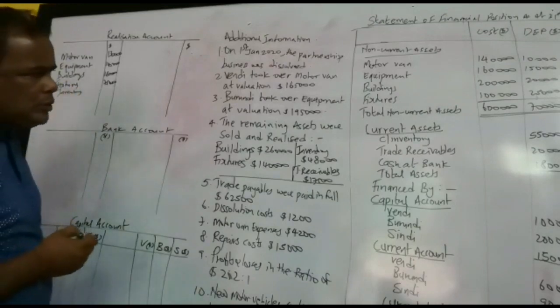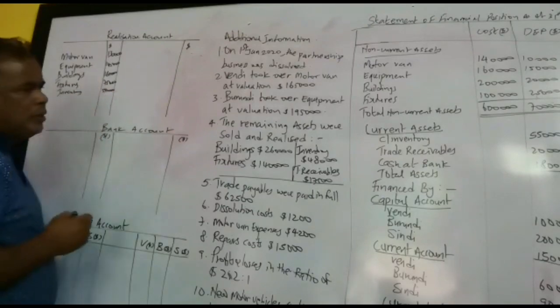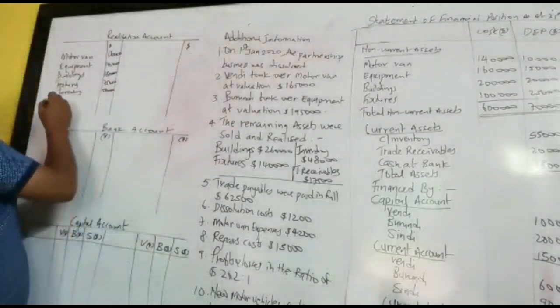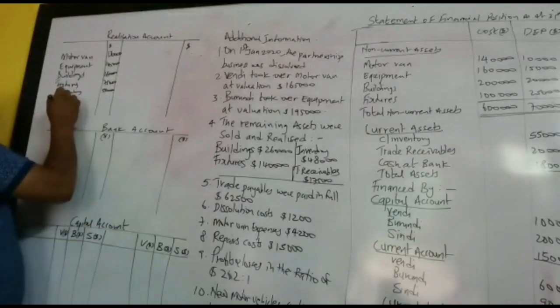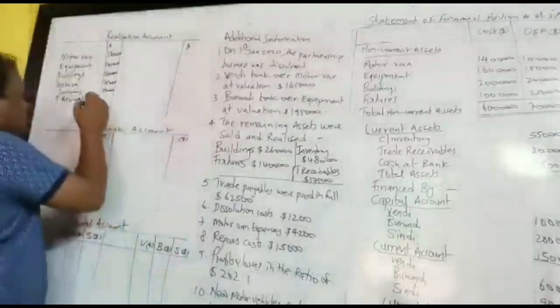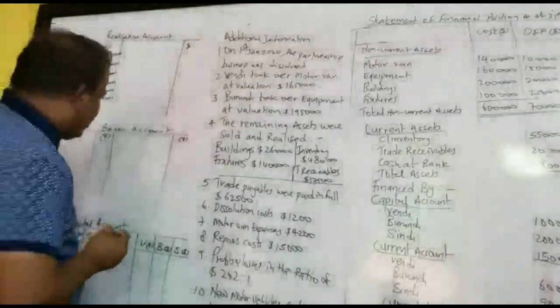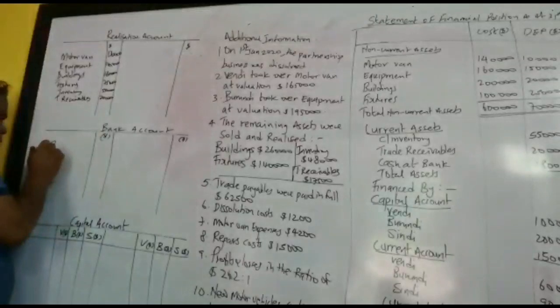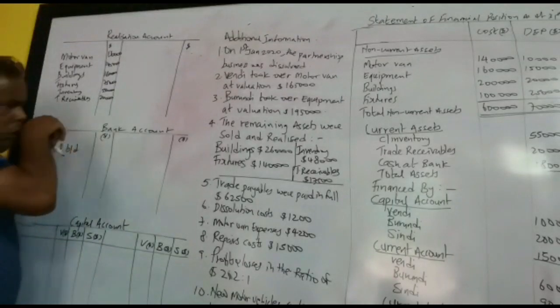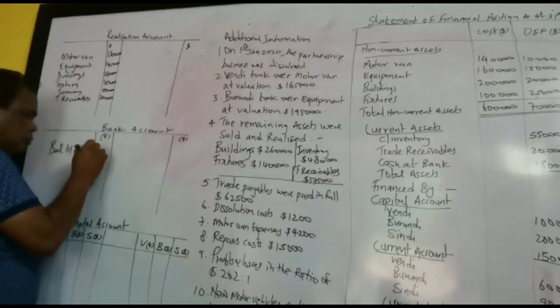We have second cycle, and then we have trade receivable. How much? 20,000. And then we have cash at bank balance. We have bank balance 18,000.